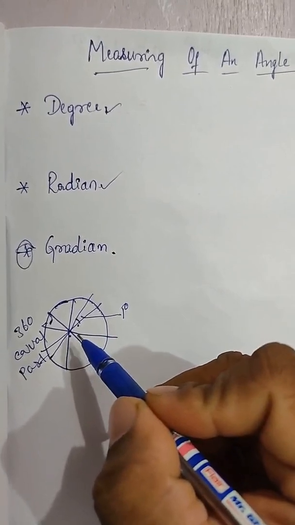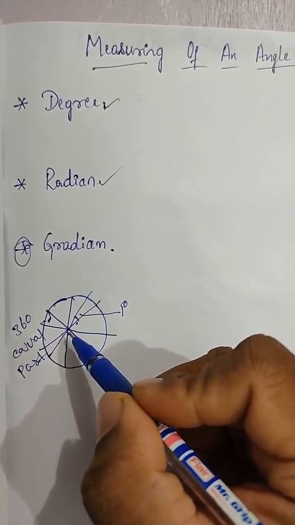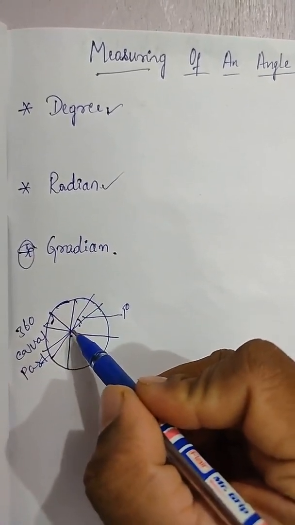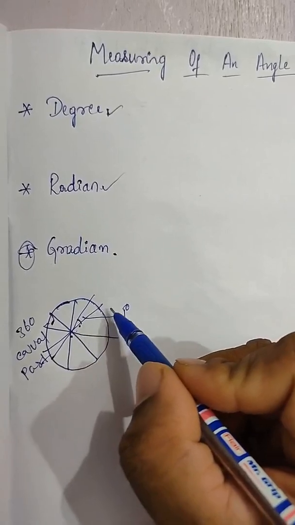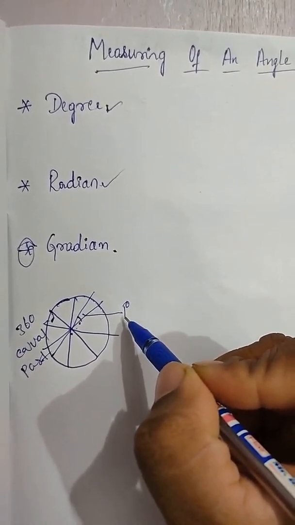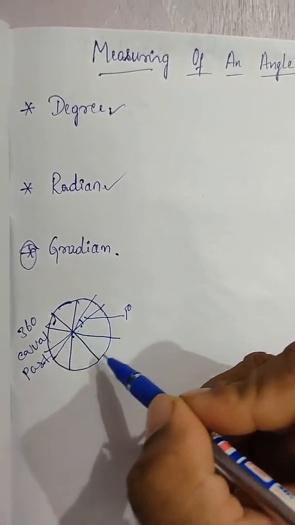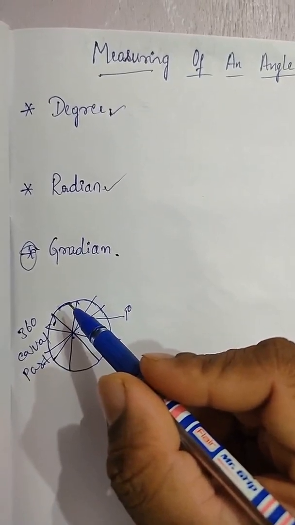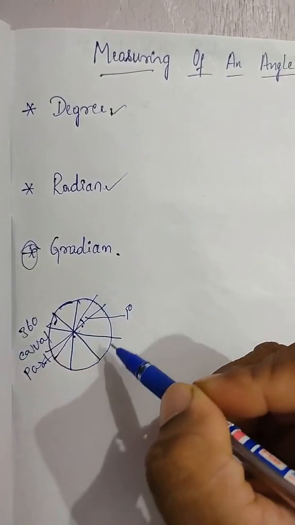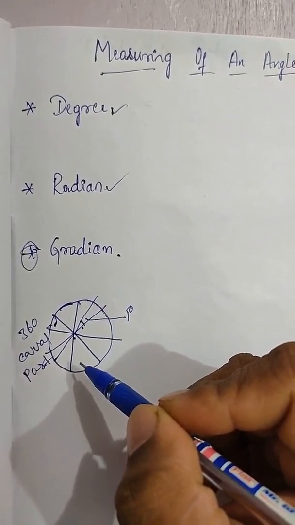The circle is divided into 360 equal parts from the center. One part we call 1 degree. Actually, I am not an artist, so I have drawn the circle in a mathematical way, not in a very good manner. Is it clear? So adjust, students.